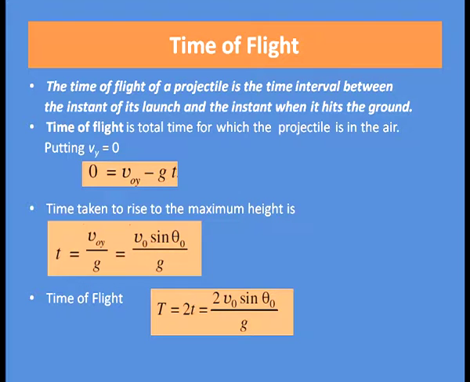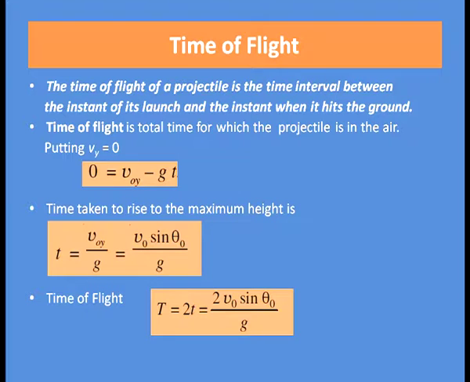Here we have used the equation v equal to u plus at, a equal to minus g, v equal to 0 and u equal to v 0 y. So, the time taken to rise to the maximum height is t equal to v 0 y divided by g, that is equal to v 0 sin theta 0 divided by g.